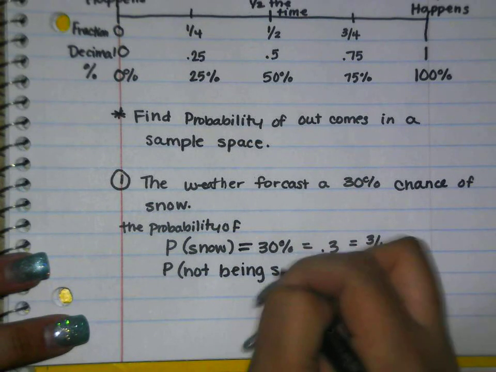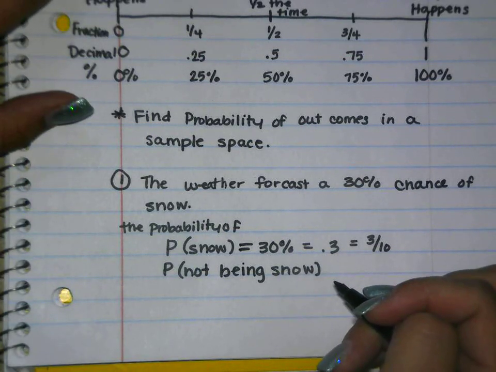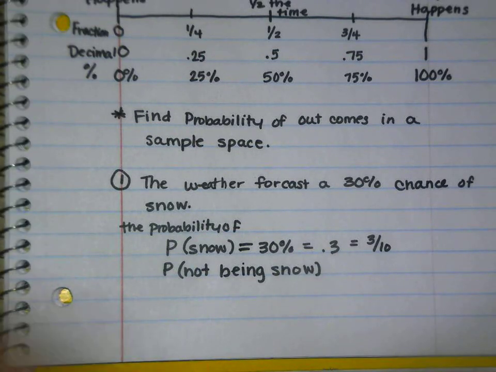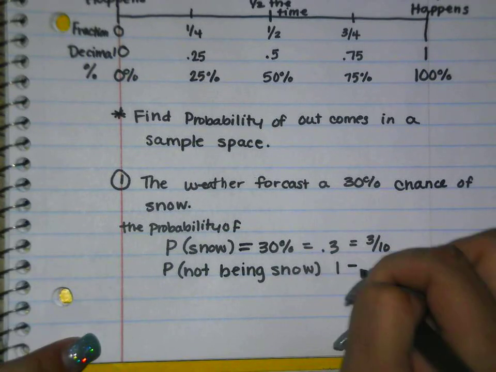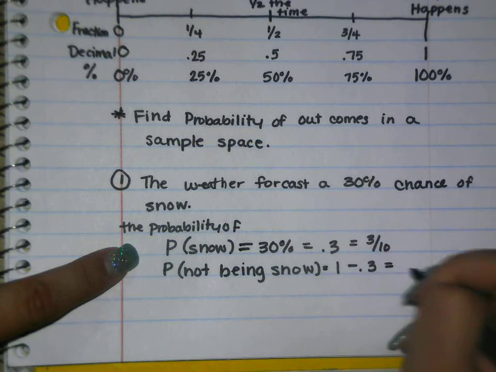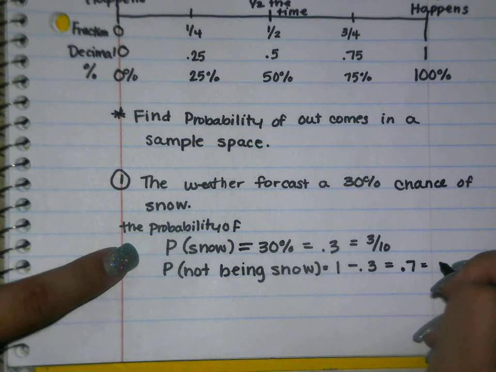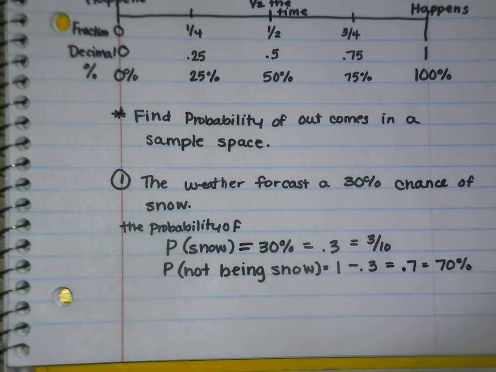Okay? So the probability of there not being snow, well, we know from up here earlier that probabilities have to add up to 1. So if we have 1 and we take away the probability of it snowing, which is 0.3, that's going to equal 0.7, which we know is 7/10 or 70%. So that is a 70% chance that it is not going to snow.